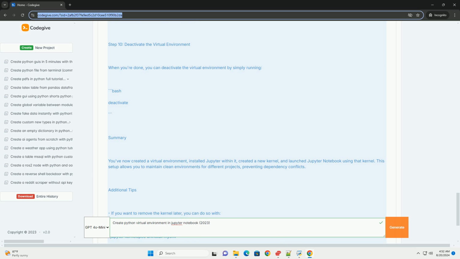Step 8. Verify the environment. To ensure you are using the correct environment, you can run the following code in a new cell: Python, import sys; sys.executable. This should display the path to the Python interpreter in your virtual environment.